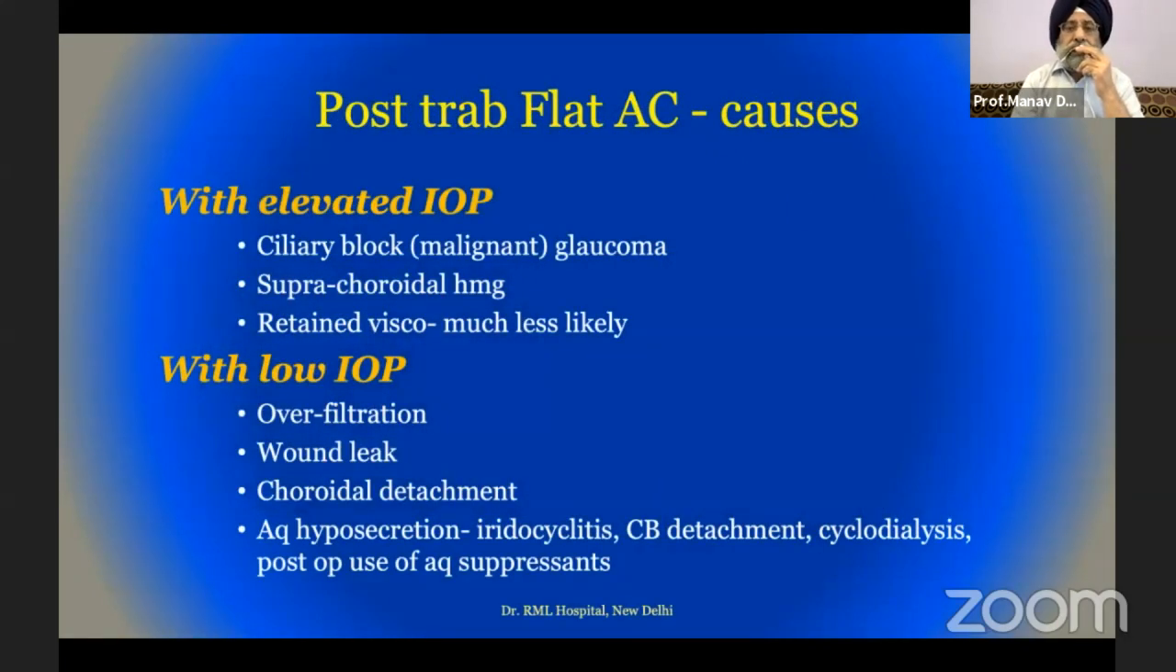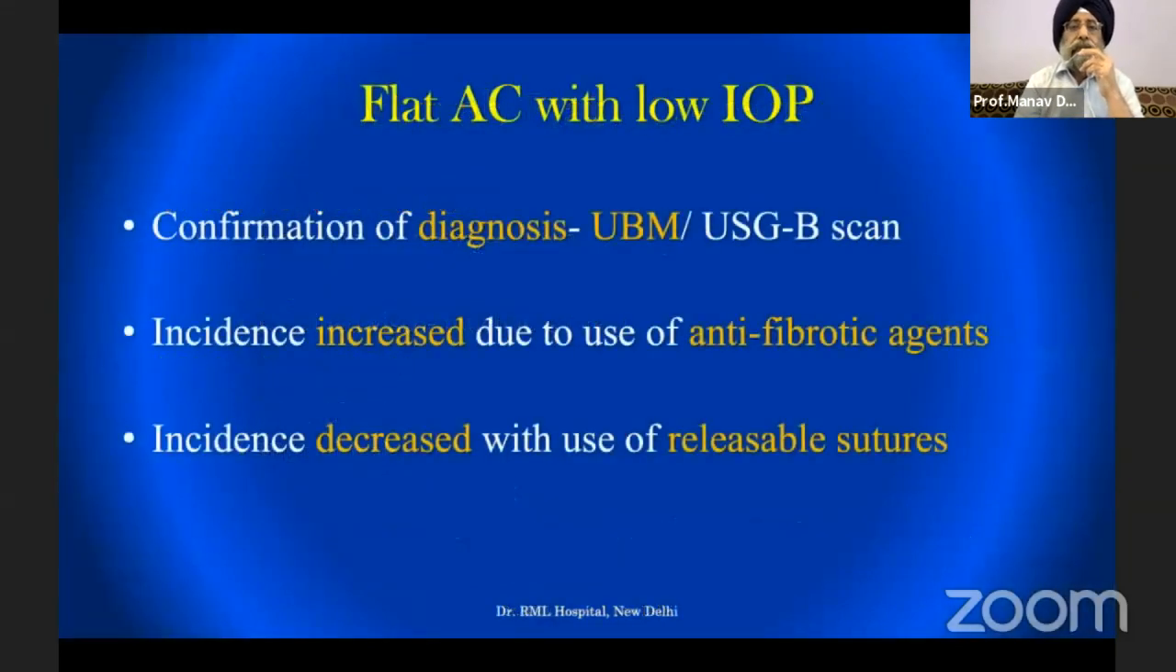So post-trab flat AC, the causes can be with elevated IOP or without elevated IOP, with low IOP. Ciliary block glaucoma, with elevated IOP, is the most dangerous. Suprachoroidal hemorrhage is very rare. Retained visco can occasionally be a cause of IOP on the higher side. With low IOP, it's overfiltration, wound leak, choroidal detachment, and aqueous hyposecretion, which can be because of inflammation, ciliary body detachment, cyclodialysis, and the use of aqueous suppressants, as Dr. Das told in the beginning.